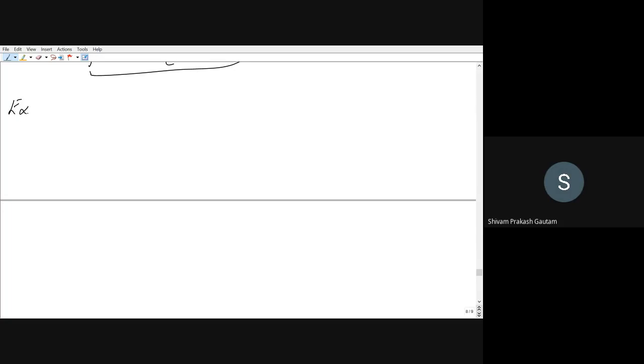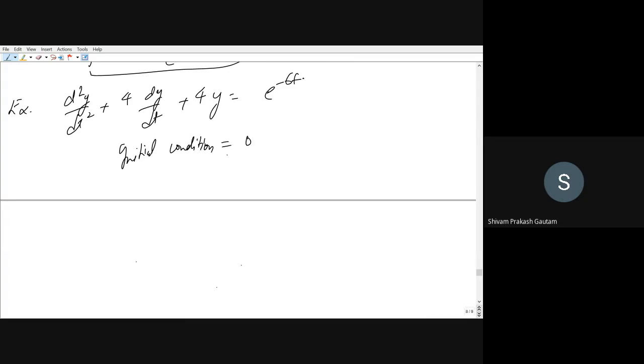Now take another example. d squared y by dt squared plus 4 dy by dt plus 4y is equal to e to the power minus 6t. Calculate the Laplace transform considering initial conditions to be 0, right? Now taking the Laplace transform, what will be the Laplace transform of d2y by dt squared?